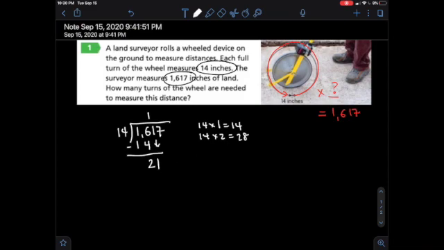So now 14 times 1 again is 14. I don't want to put a times right here, I want to put a subtraction sign. So 21 minus 14 is 7. And I'm going to bring this 7 down. Now I have to figure out how many times 14 can fit into 77.